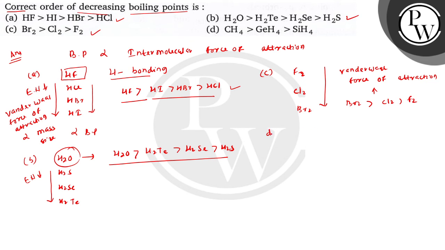So it is also correctly given. In case of D, it is methane CH4, then SiH4 and germanium hydride. So here, according to van der Waals force of attraction, down the group van der Waals force of attraction will increase and similarly boiling point also increases. So what should be the boiling point trend here? Germanium hydride has the highest boiling point, then silicon hydride and then methane. So this should be the correct order and it is not given correctly.